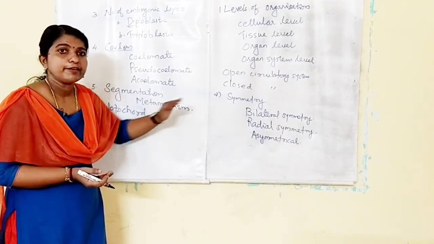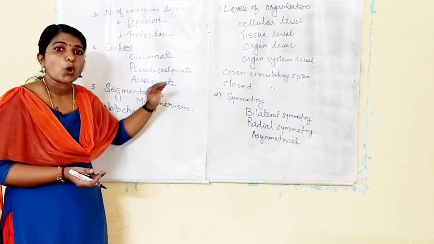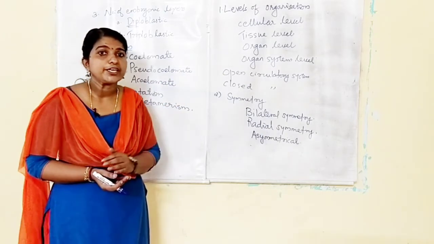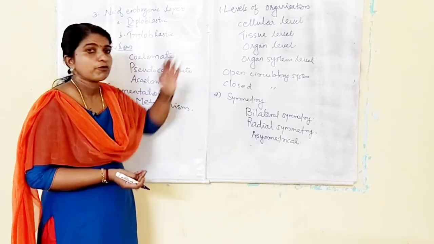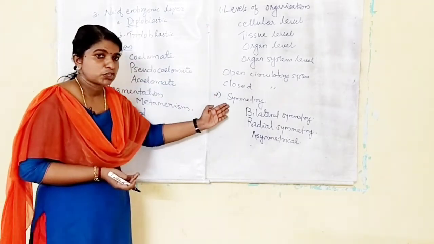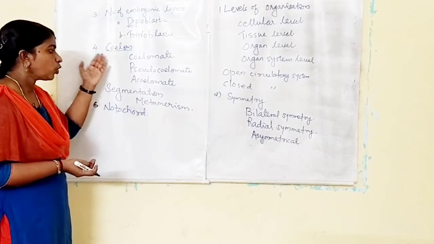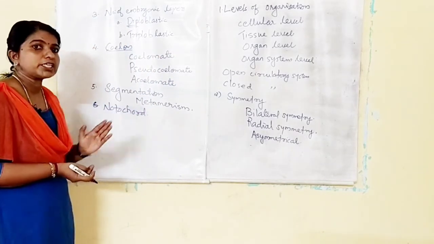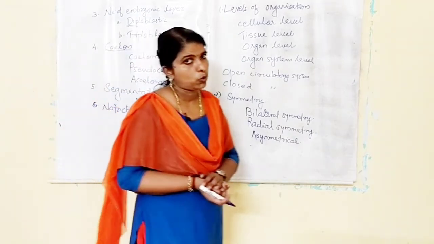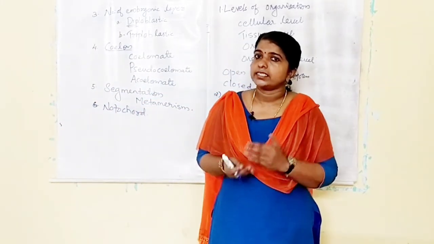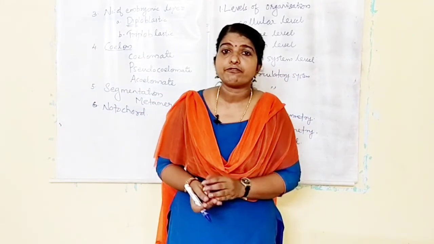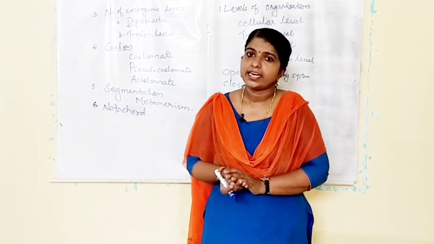These are the different categories on which the classification is done: levels of organization, symmetry, the number of embryonic germ layers, coelom, segmentation, and presence or absence of notochord. And the classification, which are the different phyla, we can discuss in the next class.